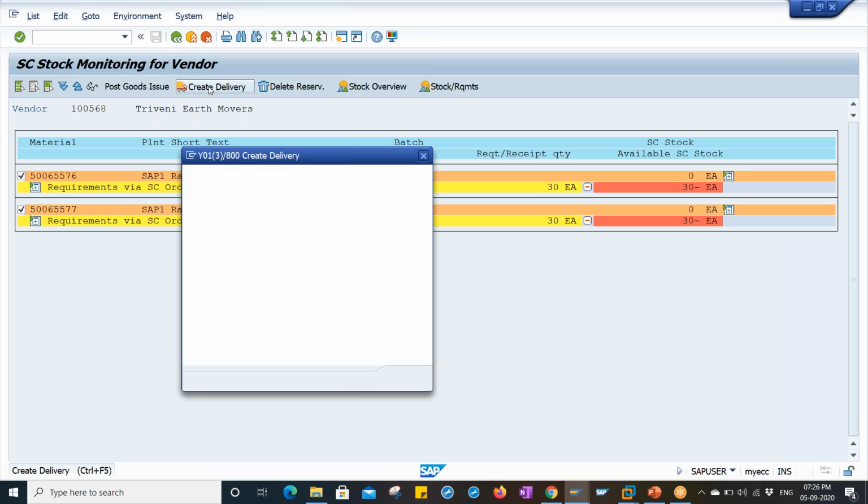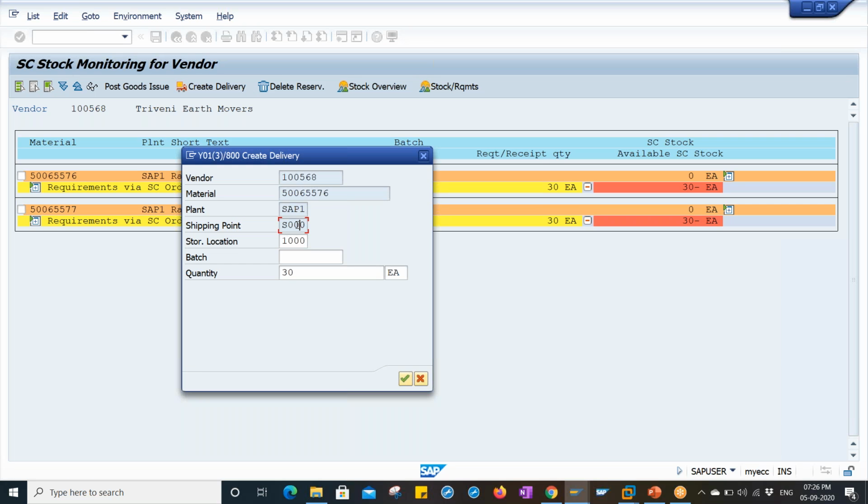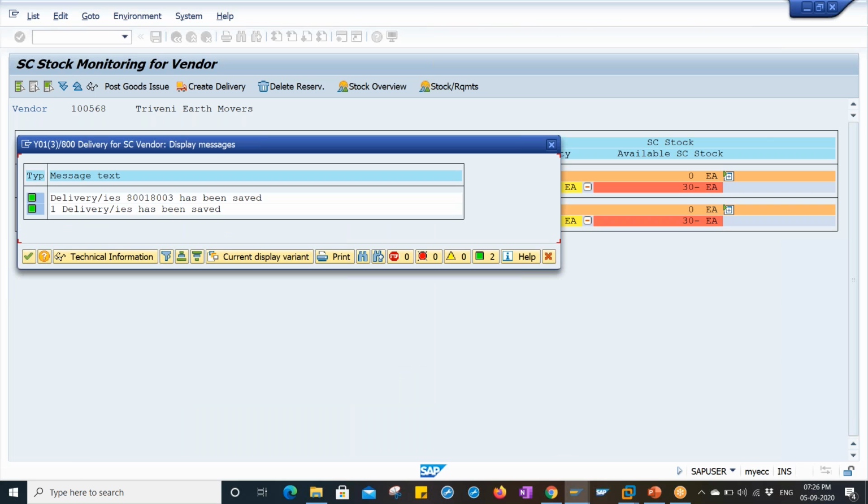Click on create delivery. You have to check that the shipping point is getting determined, the storage location is getting determined, and the quantity is also automatically getting determined. Click on continue. Again another material, yes, click on continue. The system has created this delivery.